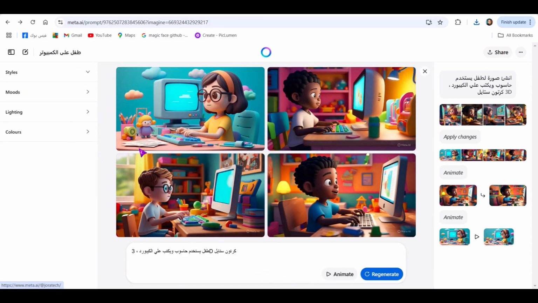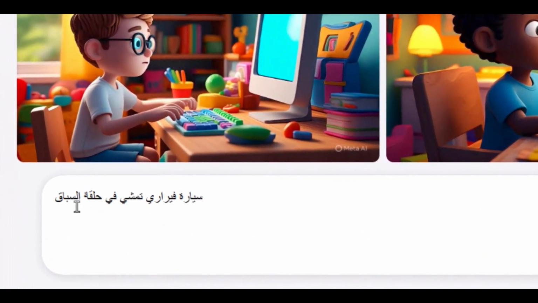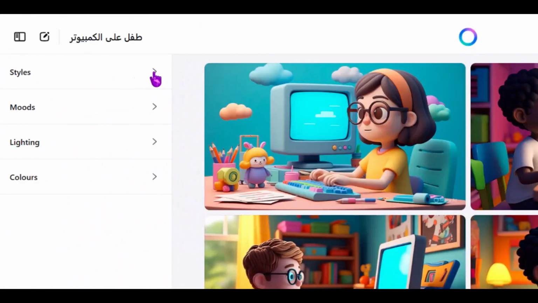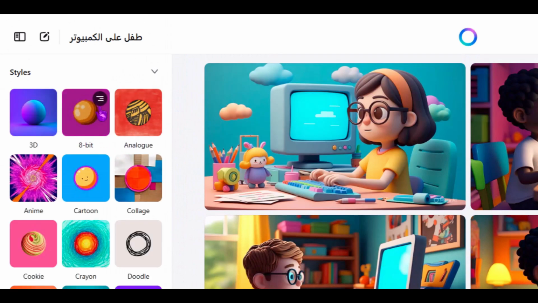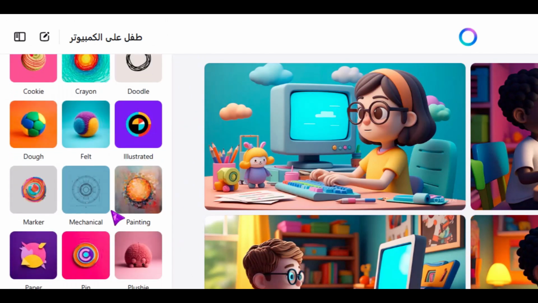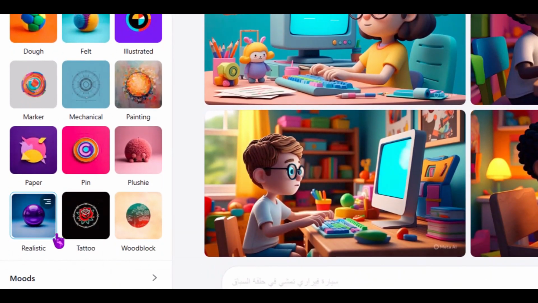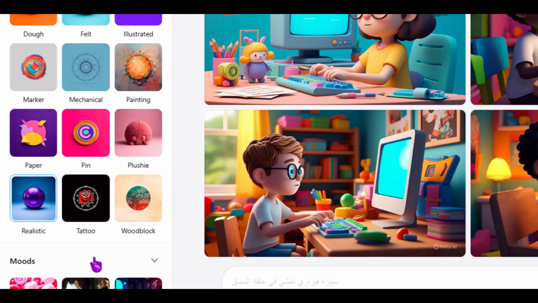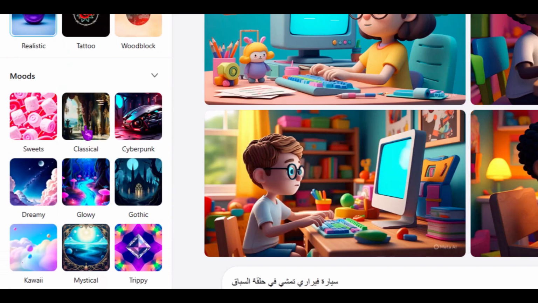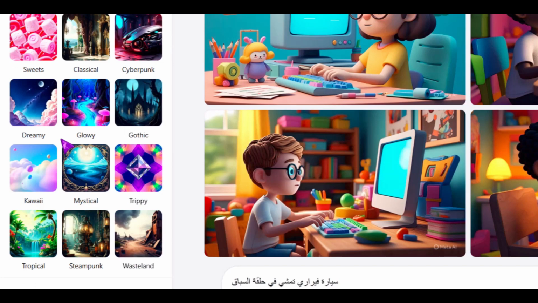And I'll also tell you that there are options you need to focus on. For example, I had a Ferrari car running in a racing loop. Clicking on styles reveals the options. You'll find that you have all the styles available, whether it is 3D vibrant cartoon or classic 2D animation. You have all the styles, including realistic. Realistic means the image appears strikingly lifelike and authentic. Of course, we also have the modes. As you can clearly see, there's a distinct cyberpunk style, for example. Text with neon lights. There are, of course, numerous different shapes you can choose from. All of them are beautiful.